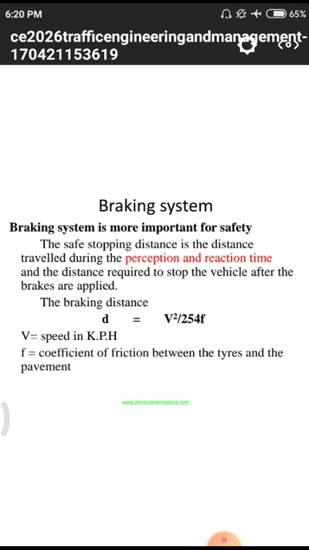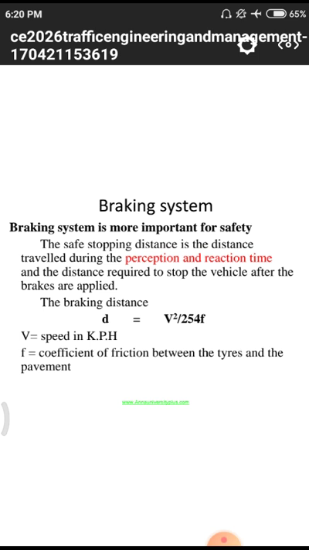We need to know the safe distance at which to apply the brake, so the total braking system is related to the stopping sight distance, perception, and reaction time. Reaction time means we have to react whenever we observe a vehicle stopped or damaged, or any other accident at a place. We need to react with our vision,